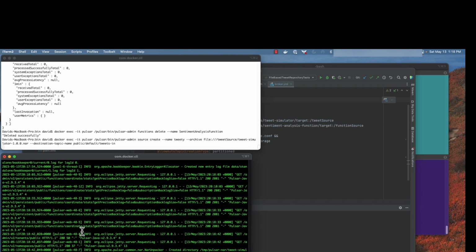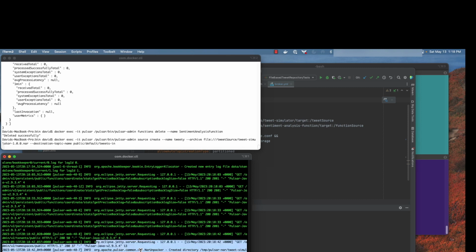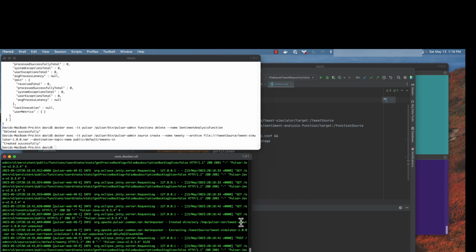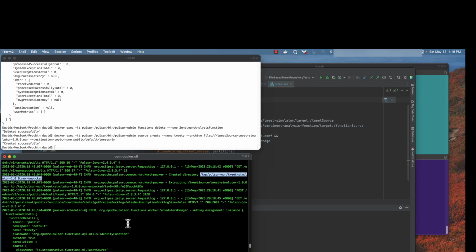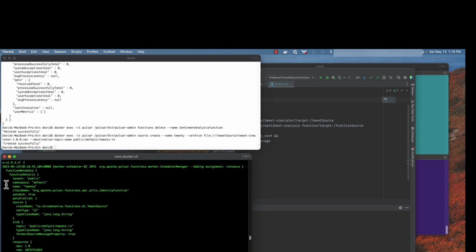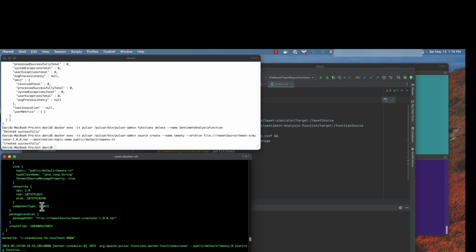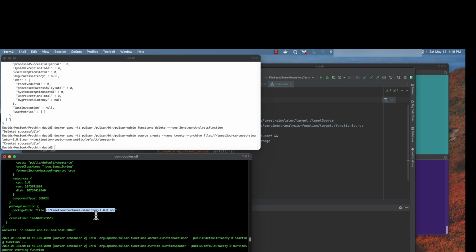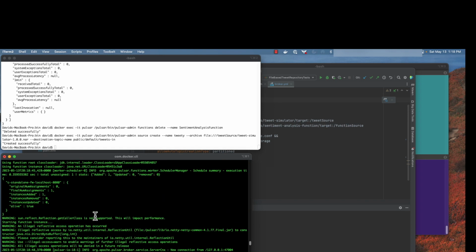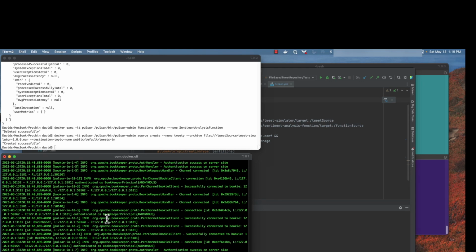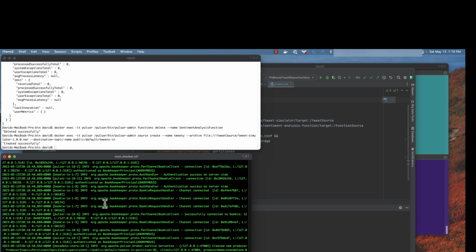and look at the log here, and we should see it coming in. We can see that it got received. The tweet simulator came in, it's being unpacked. The metadata is coming out. It has some information on how it was deployed. It was a source. The NAR file is deployed. So if you want to get down to the details, you can check these things, and if there's any issues, check your log.